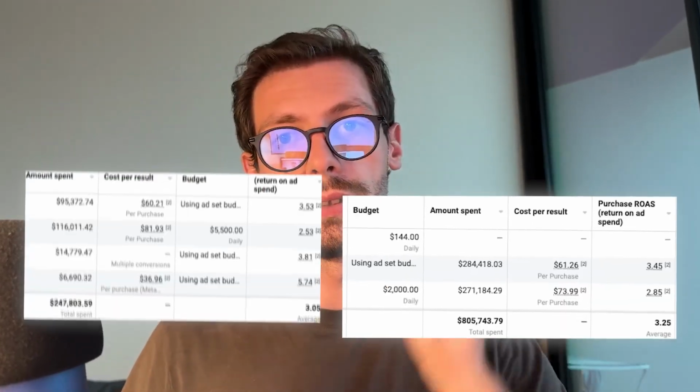Now, if you're not familiar with this way of running ads, here's a video where I explain in detail how it works and why it works. And that is a framework we use to scale many brands with performances like these, and these.